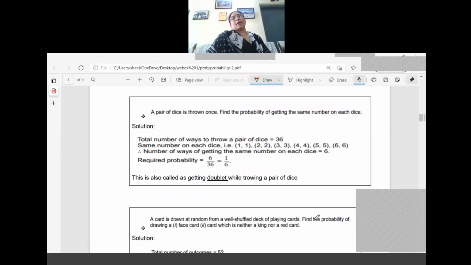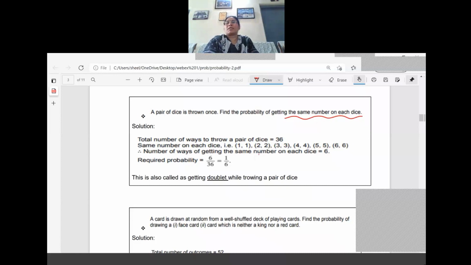Next question. A pair of dice is thrown once. A pair of dice means how many dice are there? Two dice are there, right? So two dice are thrown. Find the probability of getting the same number on each die. What does same number mean? The first die is showing a number and the second die is also showing the same one. If the first die is showing 1, then the second die is also showing 1. So here you can see 1 and 1.